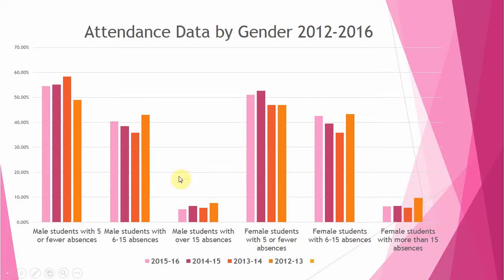So you can see we have a lot of students in this category here with 5 or fewer, and we have a lot also with females. Here we have also a lot with 6 to 15, which is not a very good area to be. So it appears that we have fewer with 15 or more absences.